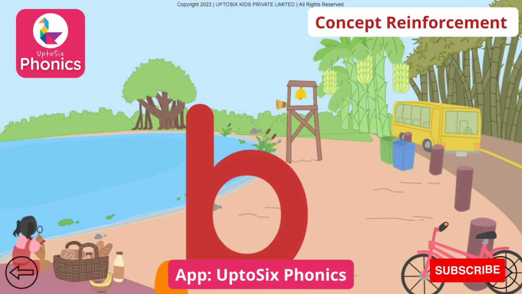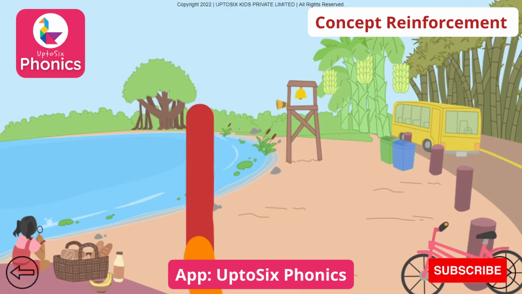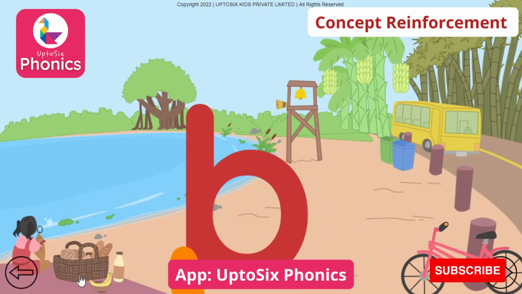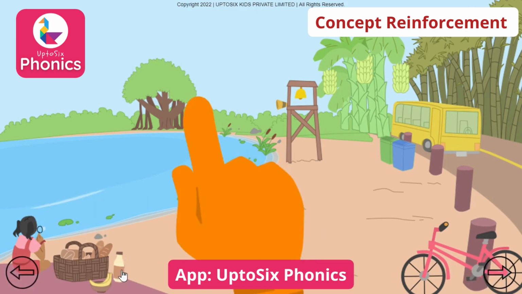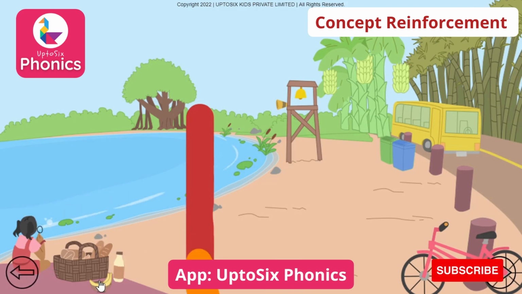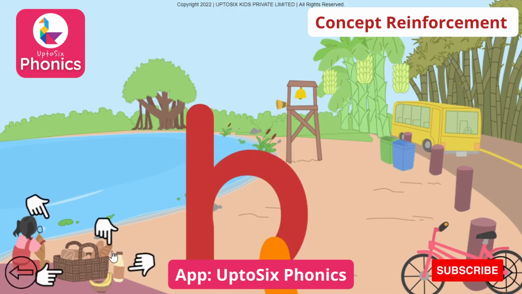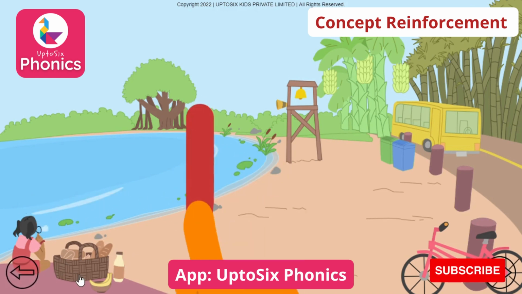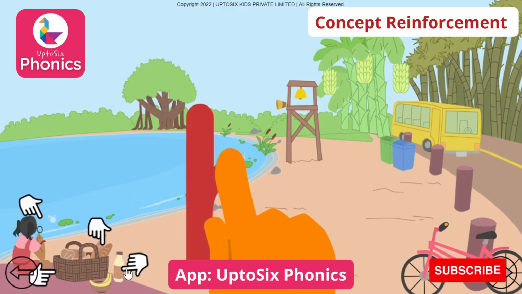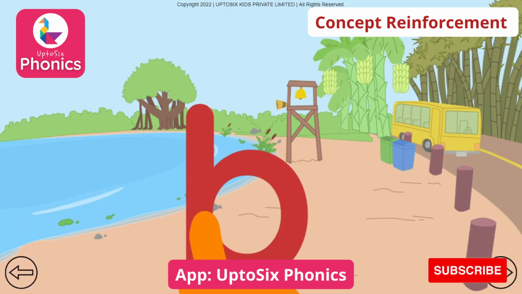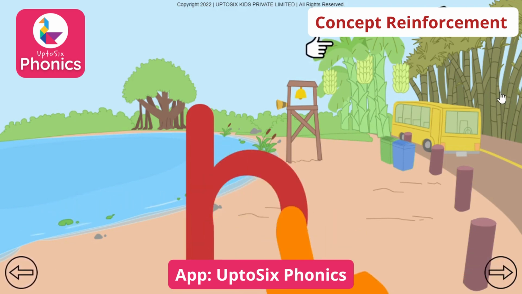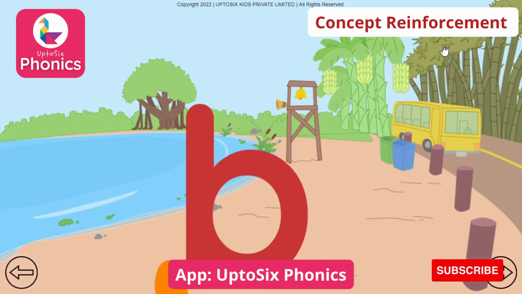B as in bubble, as in bread, as in basket, and as in bottle. Basket. Bottle. Banana. Bread. Bubbles. Basket. Bottle. B as in banana and bamboo tree. Banana plant. Bamboo tree.